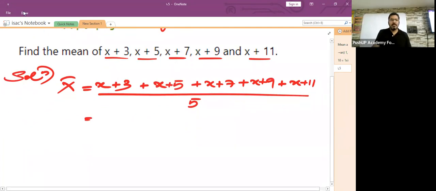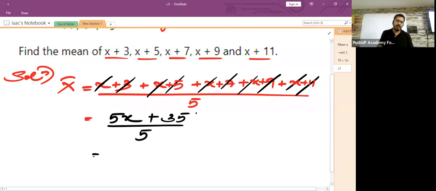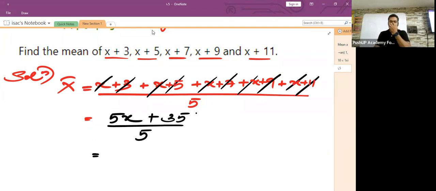Now, let us do the simplification. Children, x plus x plus x plus x plus x, how much is it? It is equal to 5x. Put the plus sign. 3 plus 5 is 8. 8 plus 7 is 15. 15 plus 9 is 24. 24 plus 11 is what? 35. Whole divided by 5. So children, we are getting 5x plus 35 divided by 5.